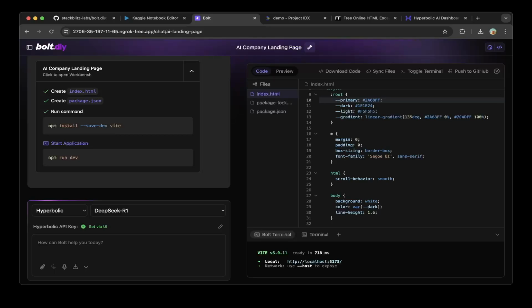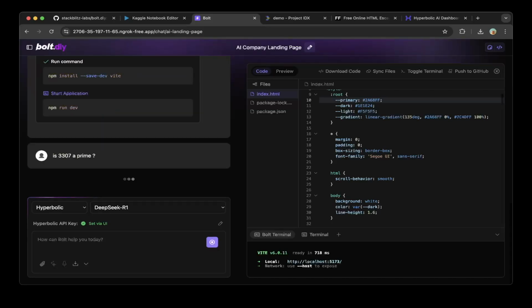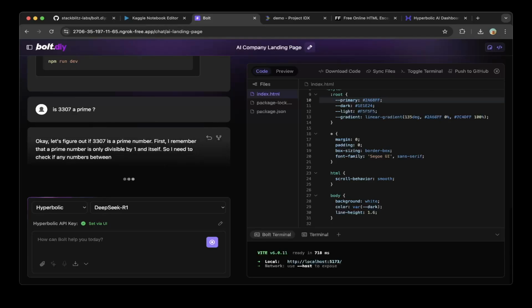And let's test another one. So is 3307 a prime? This is to show you that this is actually working. And let's see. You can see this is working, right?